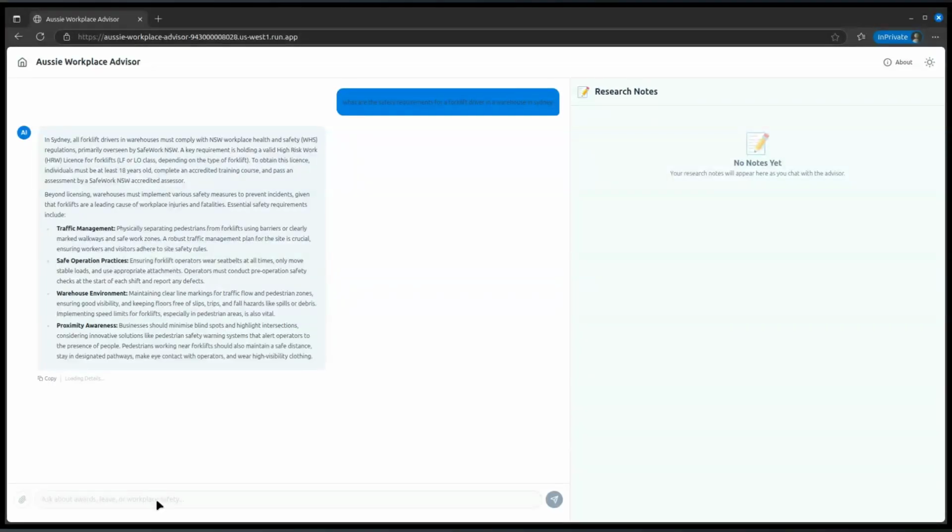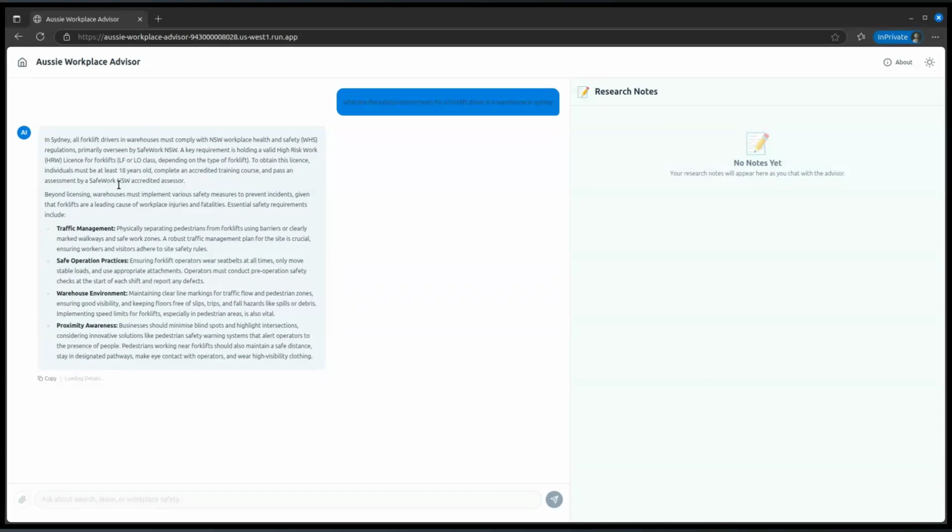And you've really got to be careful about what you're using as the grounding, right? We want websites that are deemed to be factual and not just some rubbish that's been written out by ChatGPT. We want things that have some basis in the actual legislation and workplace regulations.